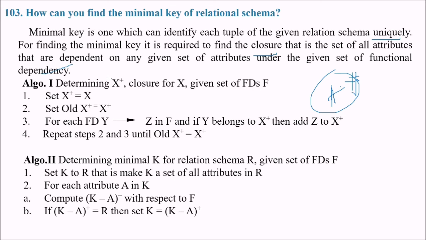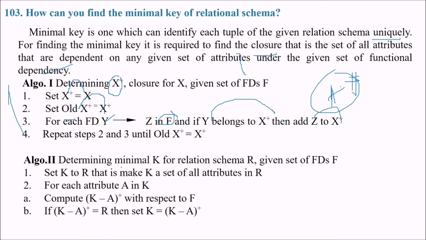If you want to compute the closure of X, given the set of functional dependencies F, set X plus to X. Then for any functional dependency of type Y to Z in F, if Y belongs to X plus, then Z also belongs to X plus, and you just repeat these steps.